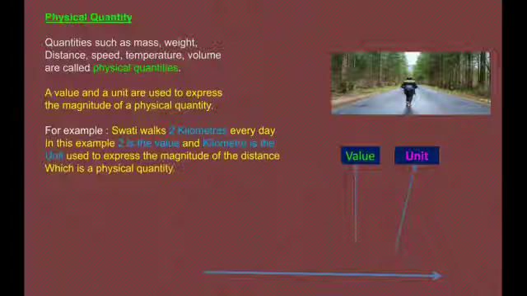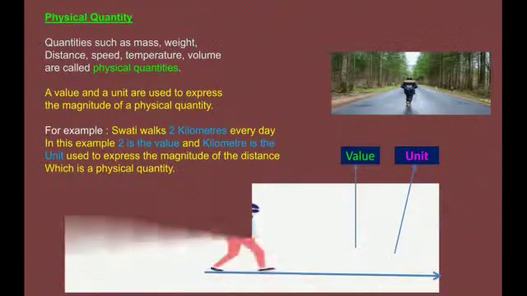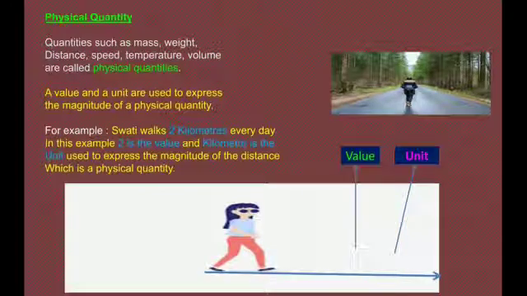A value and a unit are used to express the magnitude of a physical quantity. For example, Swati walks 2 kilometers every day. In this example, 2 is the value and kilometer is the unit used to express the magnitude of the distance, which is a physical quantity.